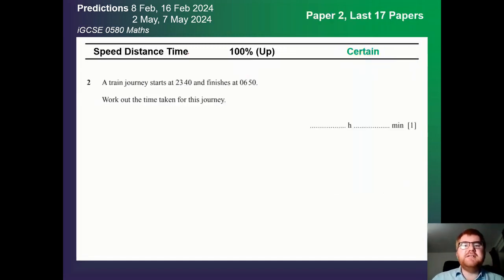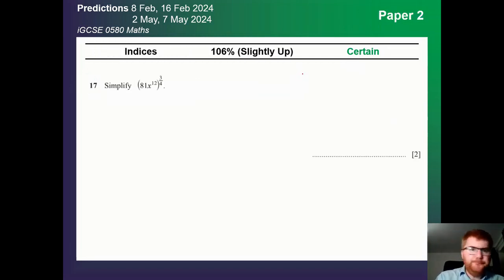And on to speed, distance, time, now into the certain category. It's gone up from last year to exactly 100%. And again, these can vary. They can be a question of just speed, distance, time, and you have to work out the time taken, or you have to actually interpret a graph as well.